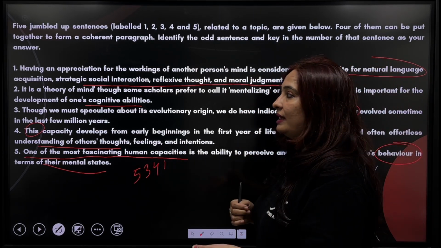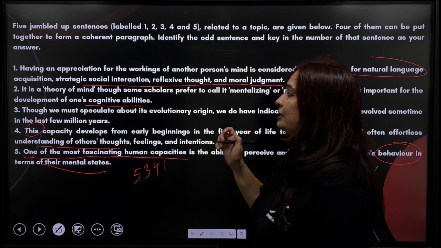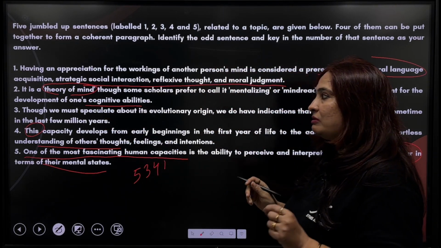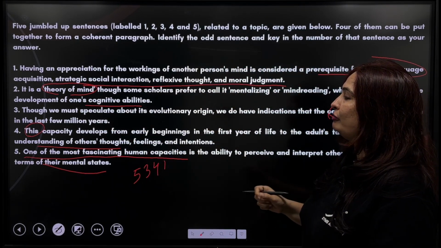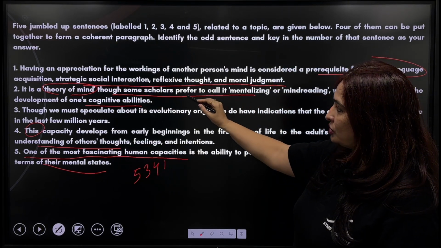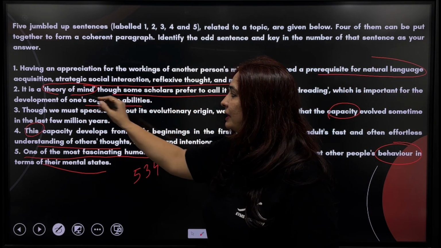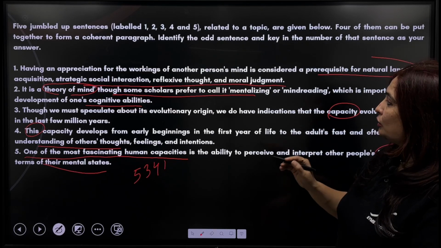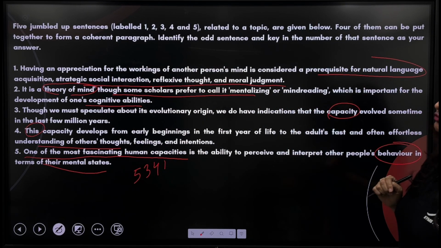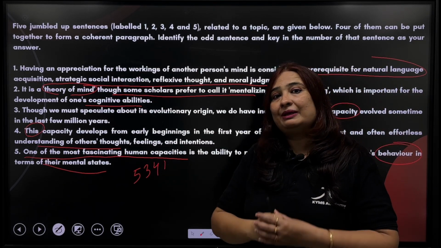Then why are we eliminating 2? The reason is, now it is a theory of mind. We are talking about some terminology over here, theory of mind, though some scholars prefer to call it something else. So the scholars have given theory of mind certain terminology, and those terminologies are mentalizing or mind reading, which is important for the development of one's cognitive abilities.